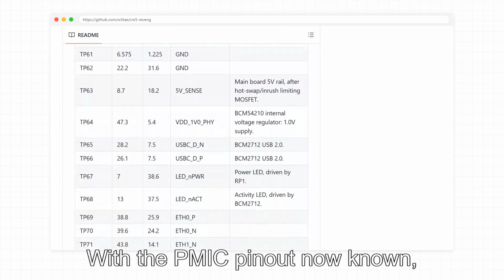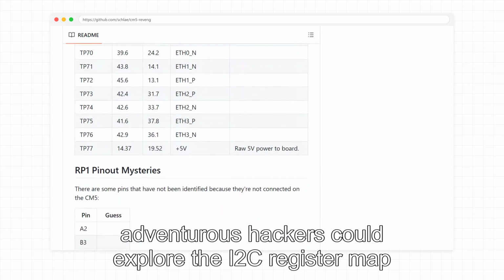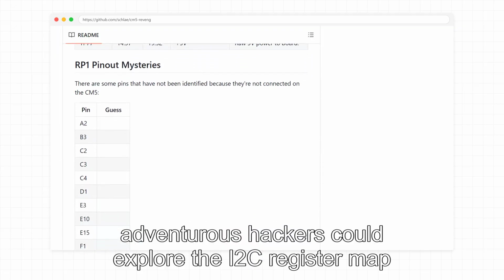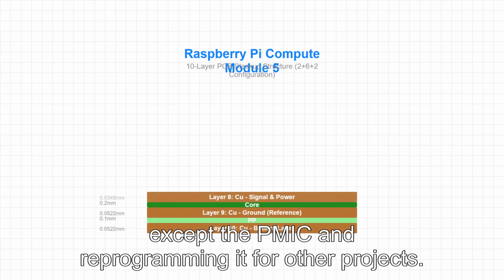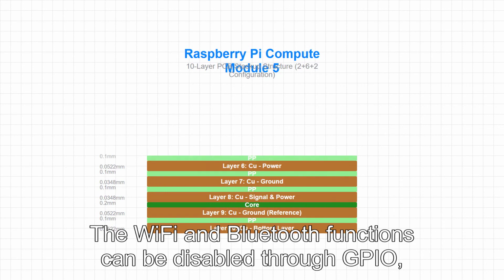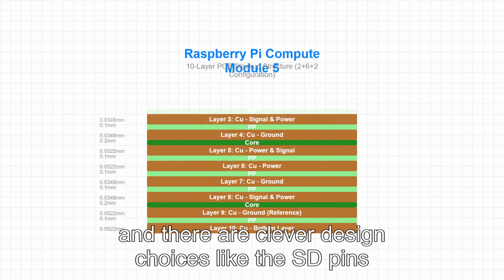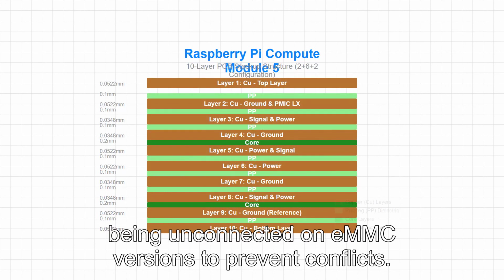With the PMIC pinout now known, adventurous hackers could explore the I2C register map or even salvage a blown CM5 by removing everything except the PMIC and reprogramming it for other projects. The Wi-Fi and Bluetooth functions can be disabled through GPIO, and there are clever design choices like the SD pins being unconnected on eMMC versions to prevent conflicts.